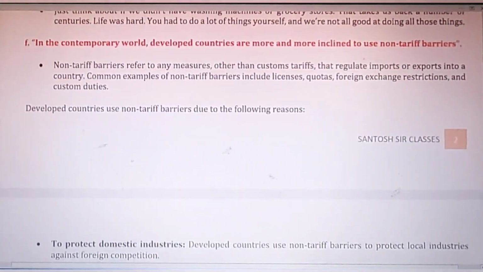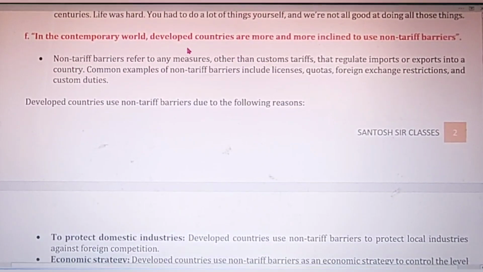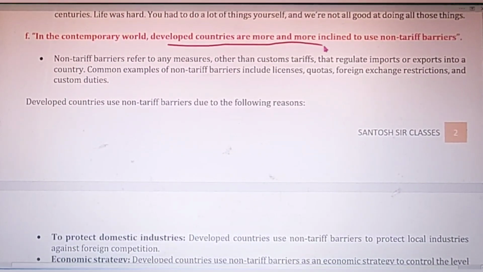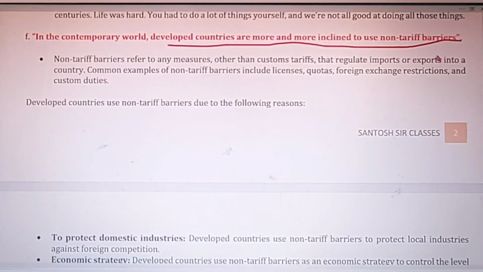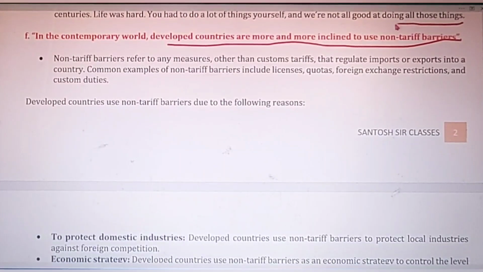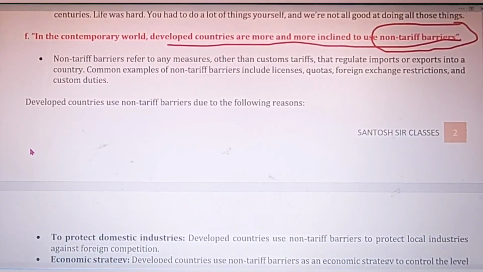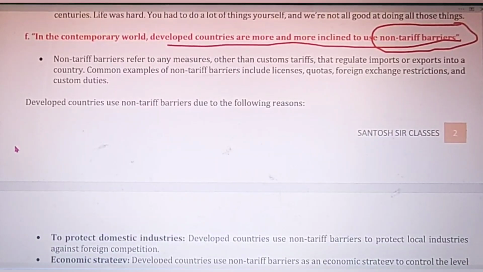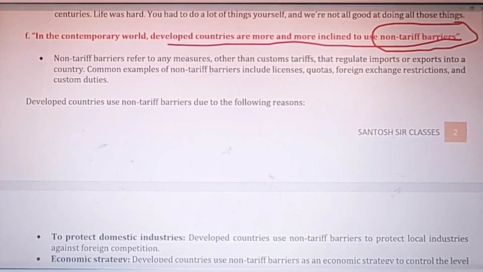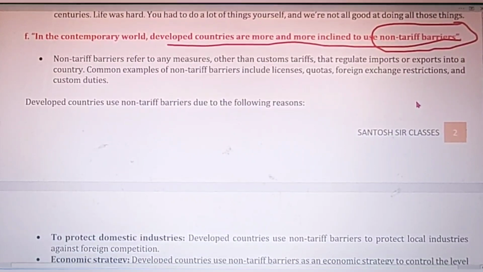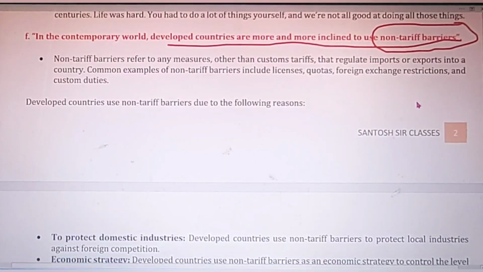Let's move on to the next question. In the contemporary world, developed countries are more and more inclined to use non-tariff barriers. Friends, I always insist on this question in my previous videos also, that tariff barriers and non-tariff barriers दोनों ही बहुत ही important question हैं. They always strike in the exams. So developed countries use non-tariff barriers. Why? This is the question, and let's see the solution.